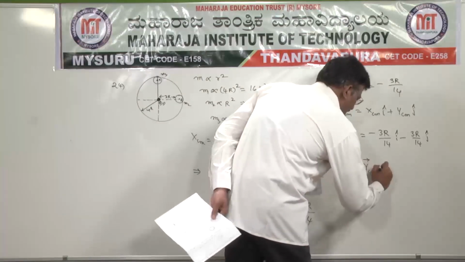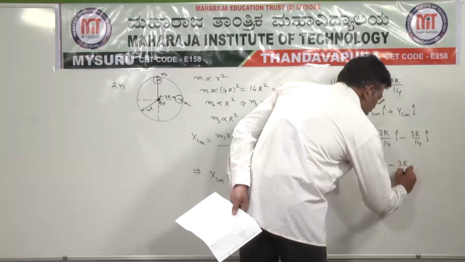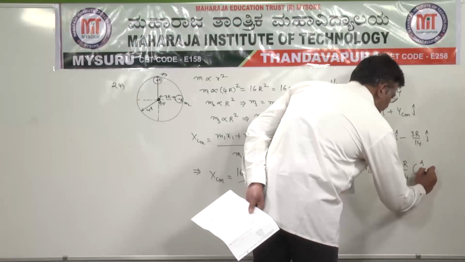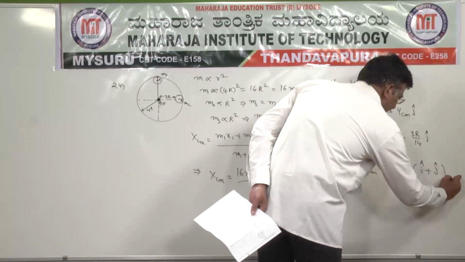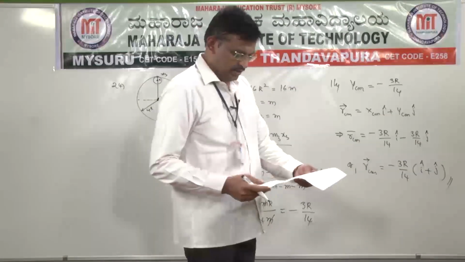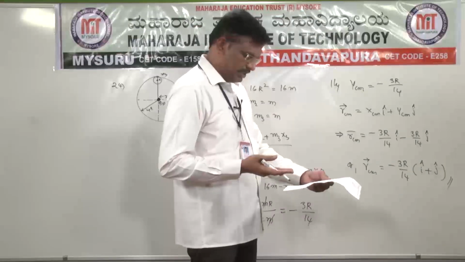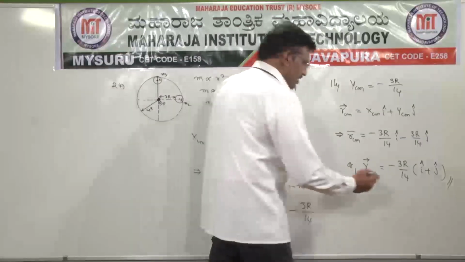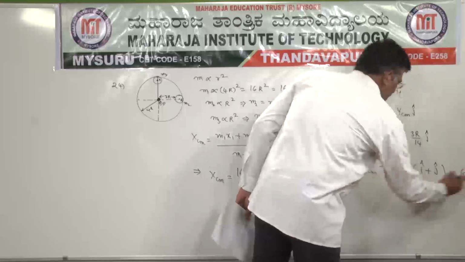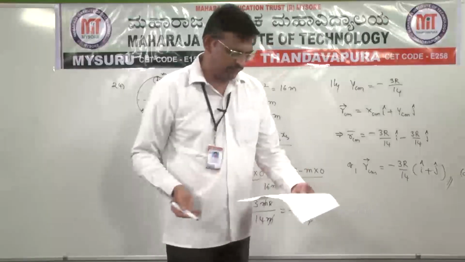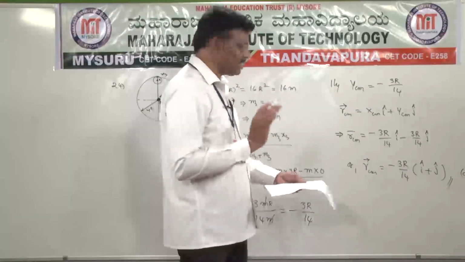So rcm bar can be written as minus 3r by 14 into (i cap plus j cap) is the answer. So no such option is there. So none of these is the answer, that is option D. This answer is not given in the four options. So none of these is the right answer.